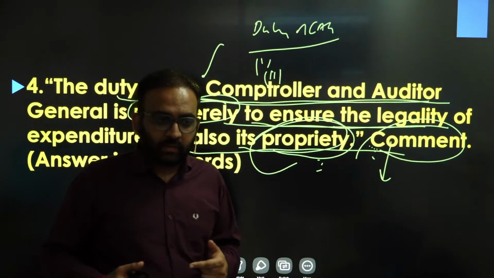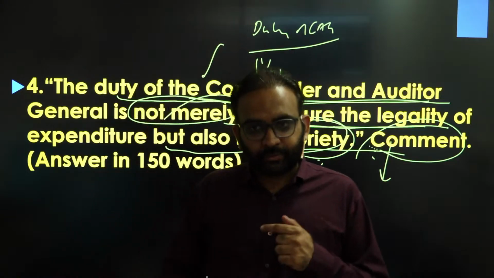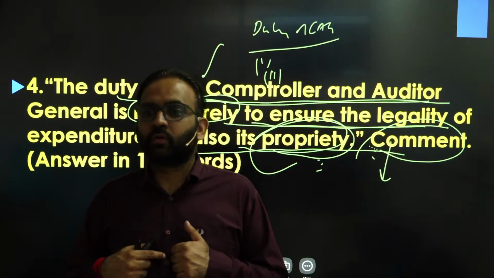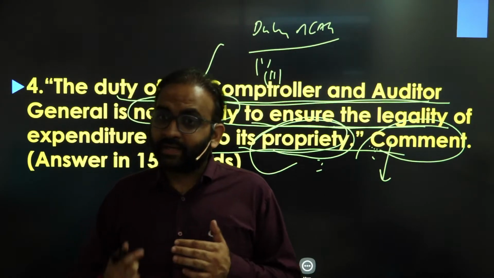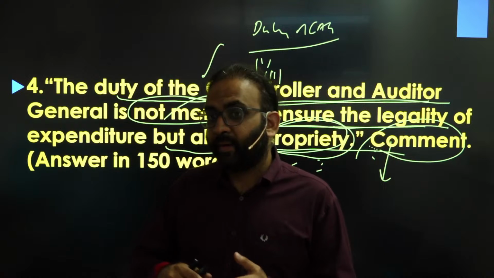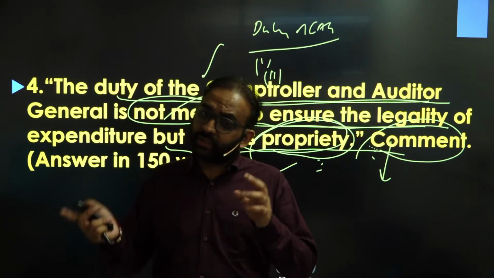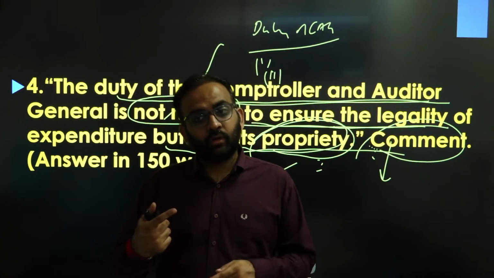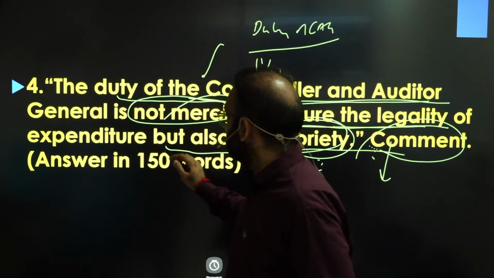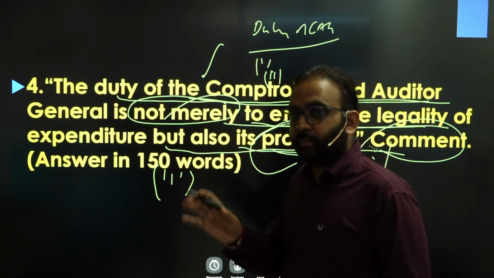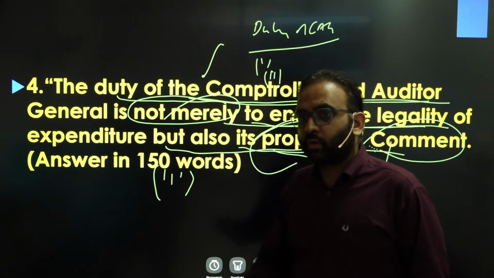Whether to check that in such expenditure there was any corruption involved or not, extravagance involved or not, whether some cost savings could be done or not, right? And so on. That's optional on the part of CAG, not mandated by the constitution or law, not restricted also by the constitution or law. So in the third part of the question, you need to write that such proprietary audit is not restricted, not banned, not prohibited by the constitution or law.